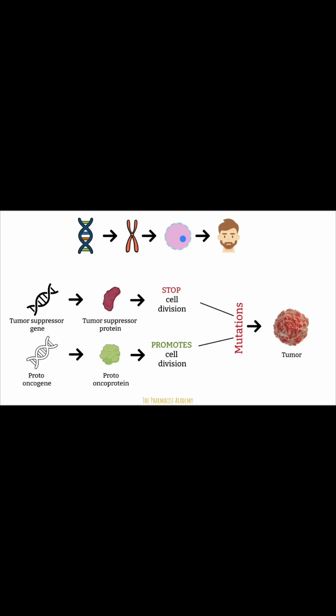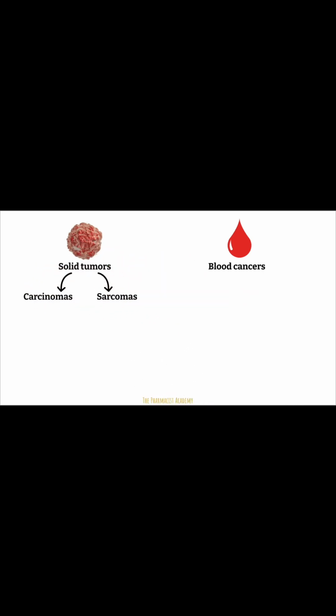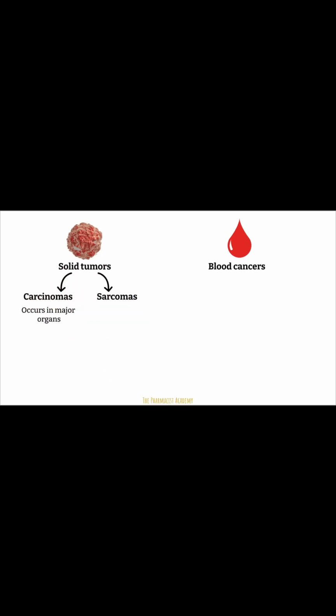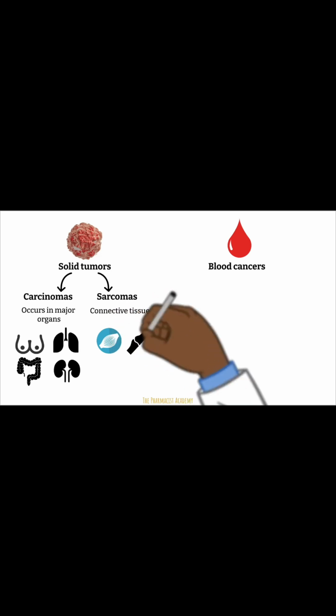Cancer can occur in almost any part of the body, and we divide them into two main groups: solid tumors and blood cancers. Solid tumors can also be divided into two subcategories: carcinomas and sarcomas. The term carcinoma refers to cancers that begin in tissues or major organs. Examples include breast, lung, colon, and kidney cancer. Sarcomas occur in connective tissues such as muscles and bones.